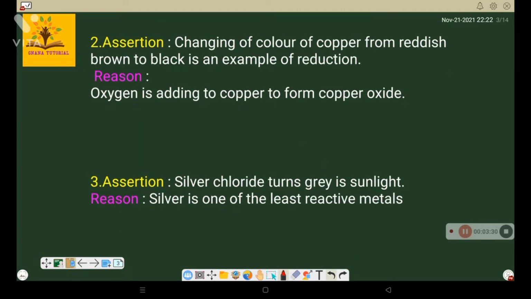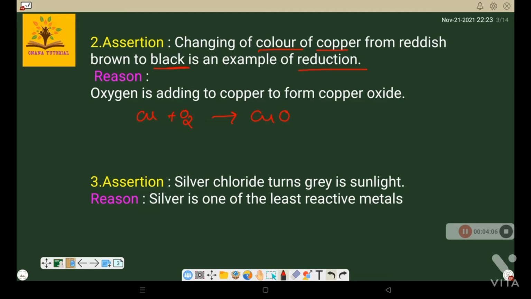Now the next question we'll see. The second question: the assertion is changing of color of copper from reddish brown to black. Generally, copper is a reddish brown metal. When exposed to the atmosphere, it reacts with oxygen to form copper oxide, cupric oxide. This is a black colored compound.